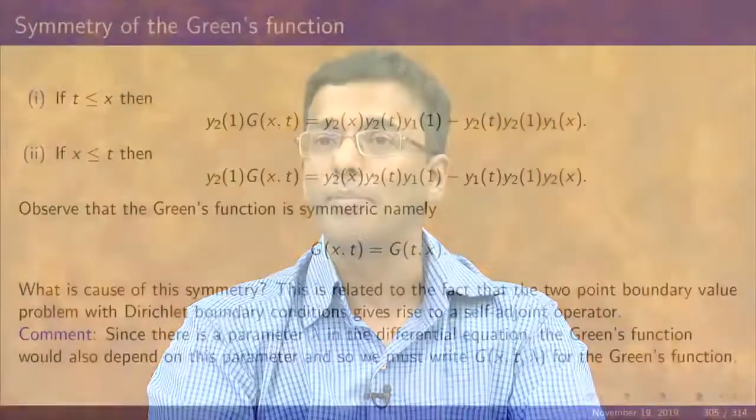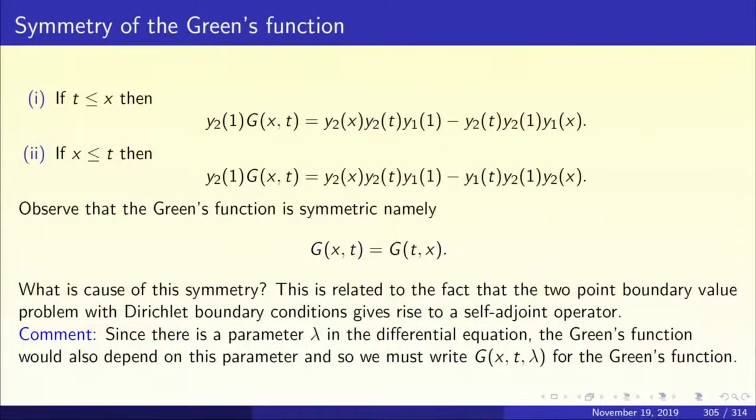Now, there is one small comment. There is a lambda which is floating around: y double prime plus lambda rho x y equal to f of x. That was the boundary value problem with Dirichlet boundary conditions. So, in the solution there will be a lambda floating around. The Green's function is also going to depend upon lambda. So, it is more appropriate to denote the Green's function by g of x comma t comma lambda. That is one comment I would like to make.